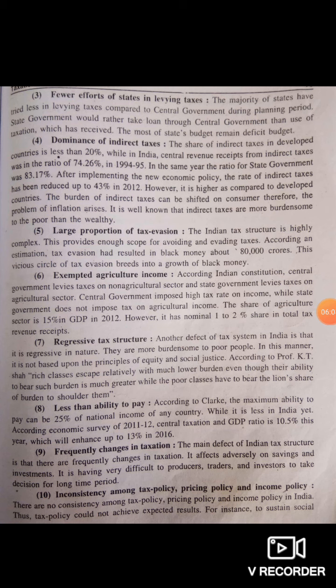The 10th one is inconsistency among the tax policy, price policy and income policy. Here there is nothing like consistency in all these policies. All the policies keep on changing according to the situations, right? So this also affects here.